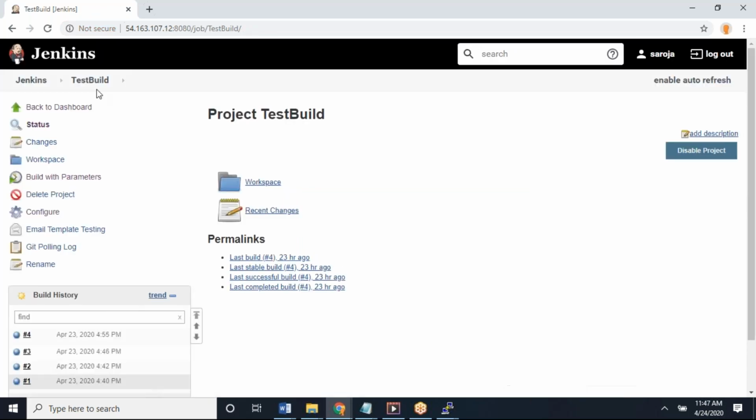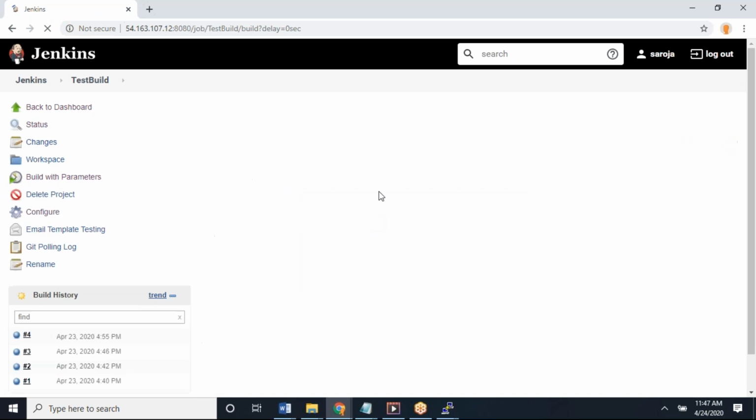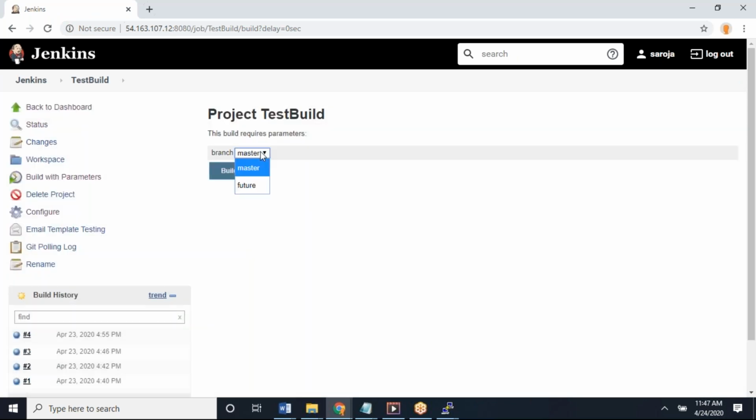So you provided 2 choices, it's up to you. Build with parameters. See, by default it will take master. If you make changes in the master branch, this job will be triggered automatically. But if you want to go with any other branch, you have to come here. I'm running the same job with multiple branches, and I don't need to create one more job for that purpose. Did I create any more jobs? In the same job only, I'm calling multiple branches.